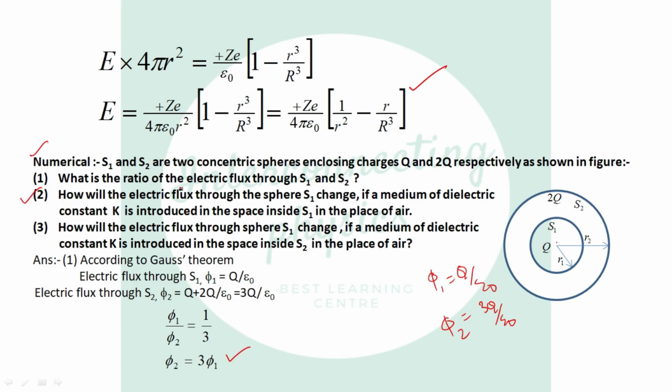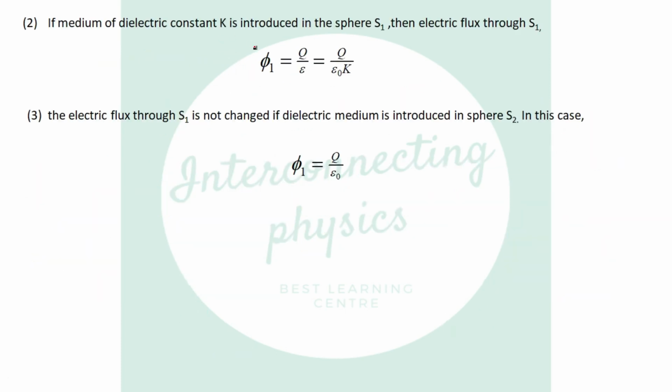What is the second question? How will the electric flux through the sphere S1 change if a medium of dielectric constant K is introduced in the space inside S1? Let us say we introduce a dielectric having constant K. In free space, Gauss theorem is phi equal to Q over epsilon naught. But in a medium, it is charge divided by epsilon. So here phi 1 will be Q over epsilon, and epsilon is epsilon naught into K.